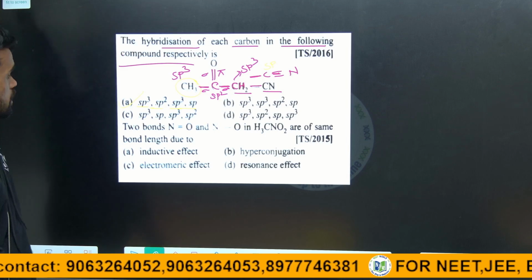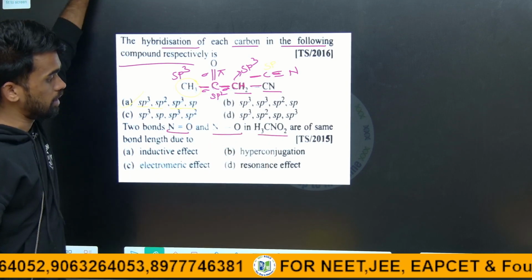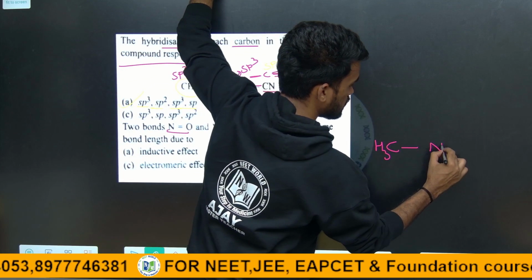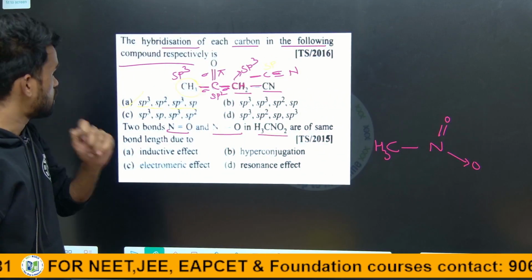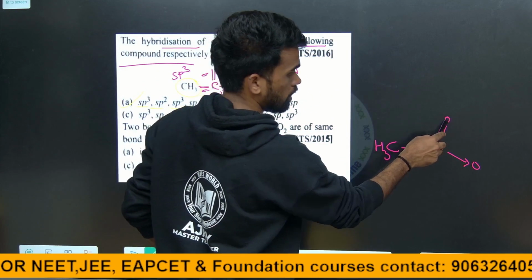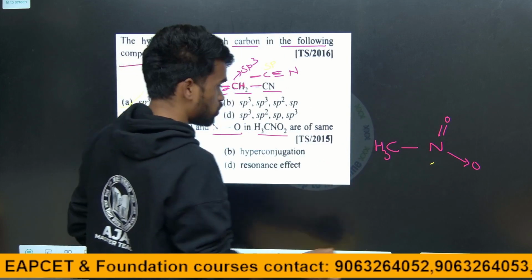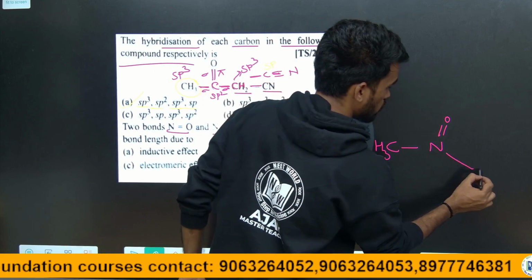Hope it is clear. Nitromethane is given like this. What they are saying is about the bond length of this N-O and this one. For more clarity, we can write this as a coordinate bond or as a normal covalent bond.